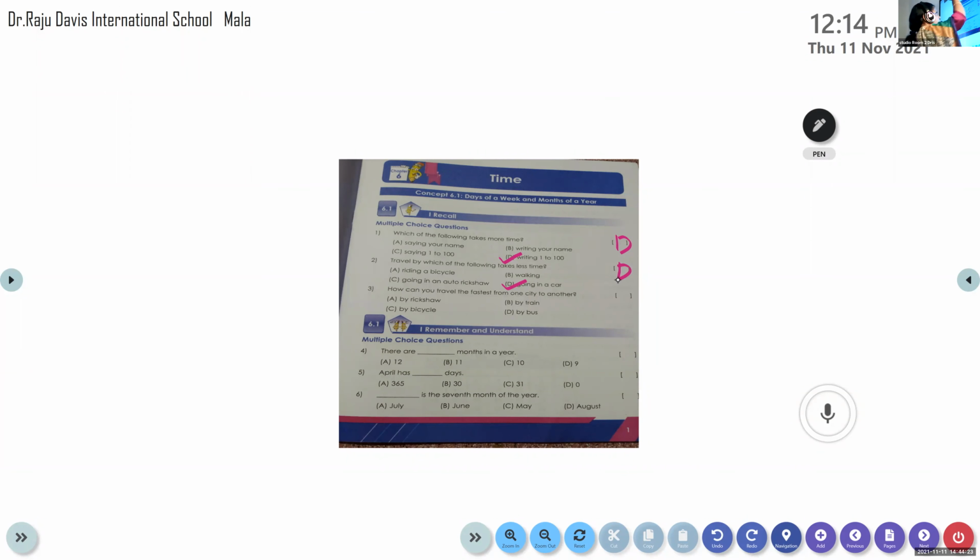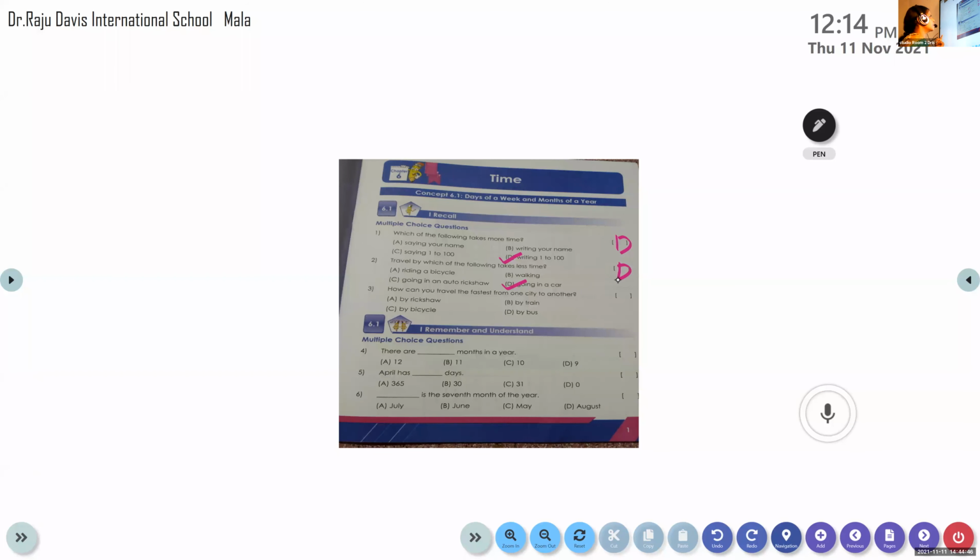Question number 3. Please listen. How can you travel the fastest from one city to another? We have to reach early. Means how can you travel the fastest? Now it's given here: by rickshaw, by train, by bicycle, by bus.